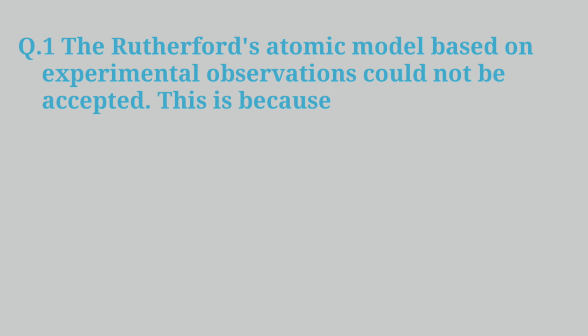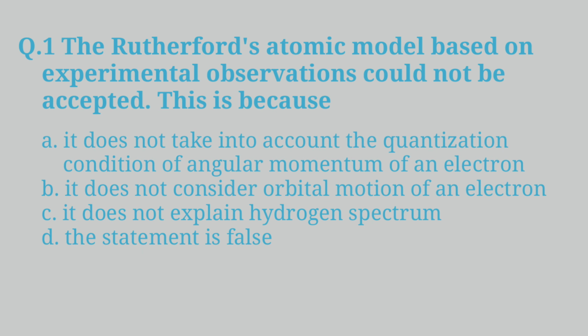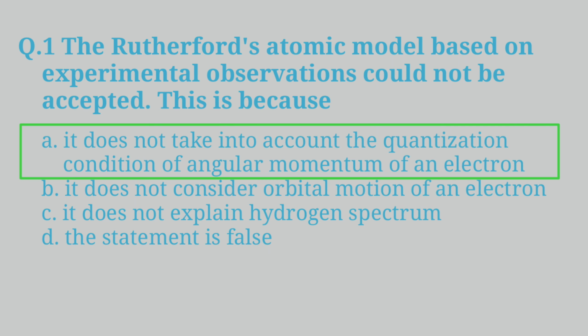Starting from the first question, the Rutherford's atomic model based on experimental observations could not be accepted. This is because A. It does not take into account the quantization condition of angular momentum of an electron. B. It does not consider orbital motion of an electron. C. It doesn't explain hydrogen spectra. D. The statement is false. And the correct answer is: it doesn't take into account the quantization condition of angular momentum of an electron.